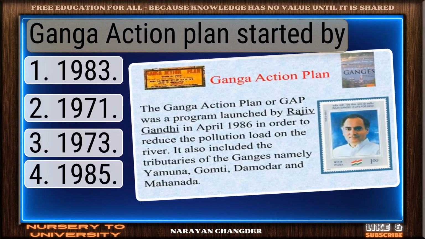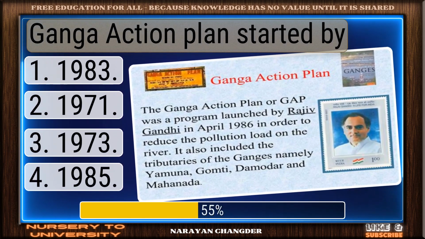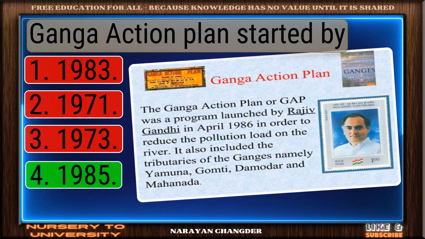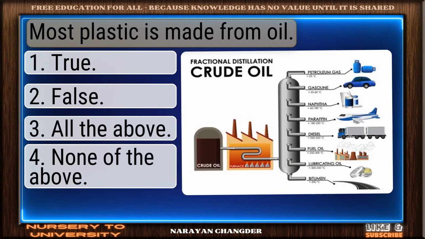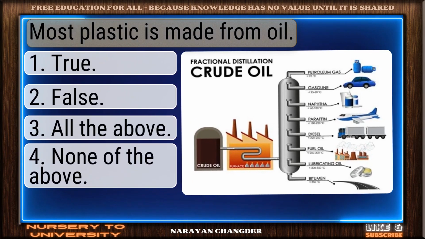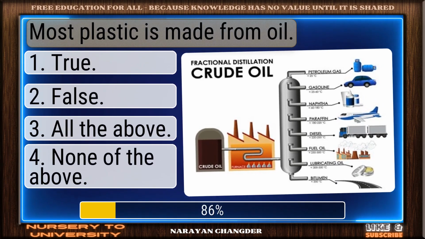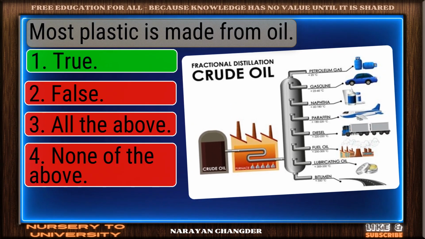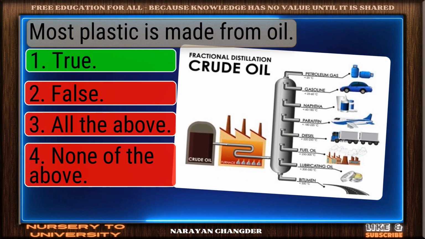Ganga Action Plan started by. Well reasoned. 1985 is correct. Most plastic is made from oil. Nice selection. True is correct.